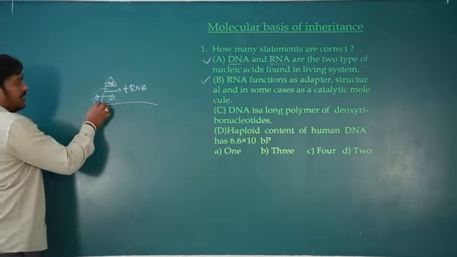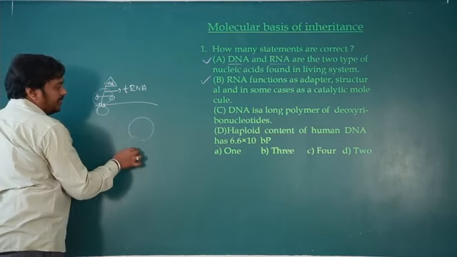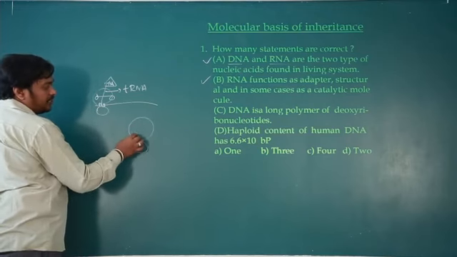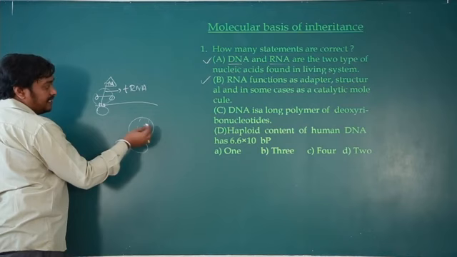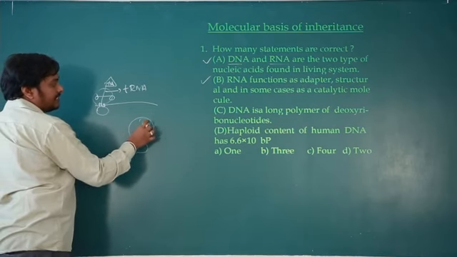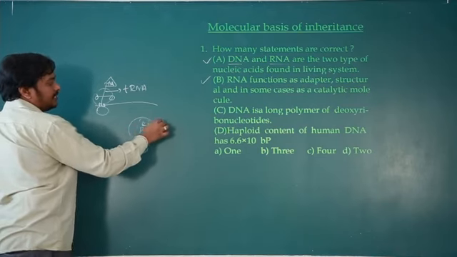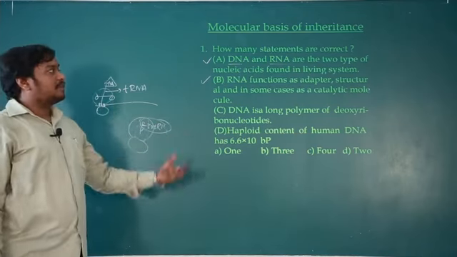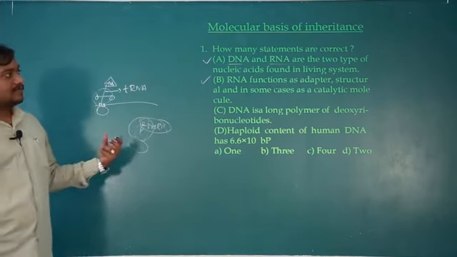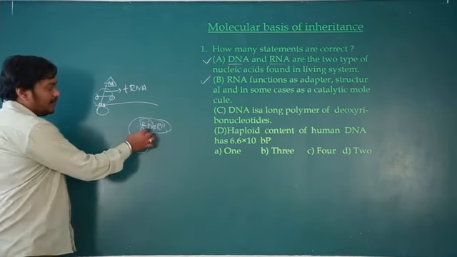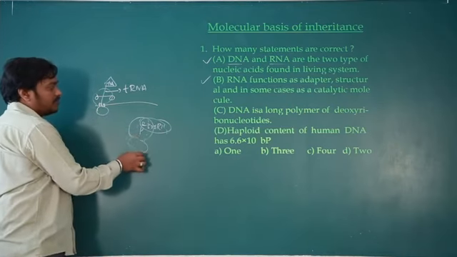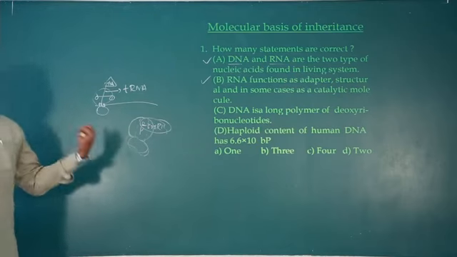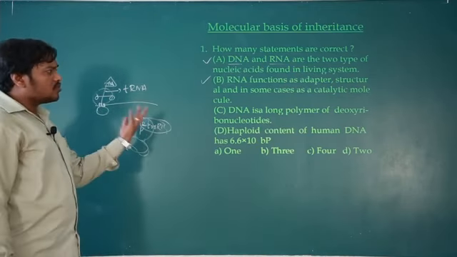So this rRNA, which is present in the larger subunit, at the P site, in case of eukaryotes, has a 23S rRNA. It acts as a catalyst. So it can act as an adapter, as a structural component, as well as a catalyst. Structural component means that the smaller and larger subunits are made up of RNA itself. So it can act in all these ways.